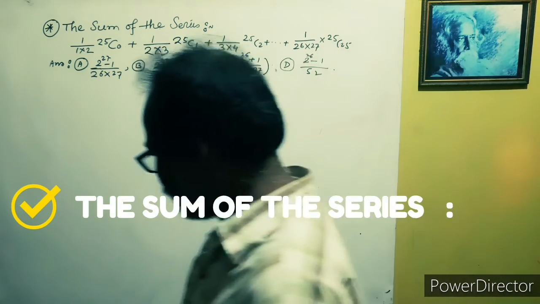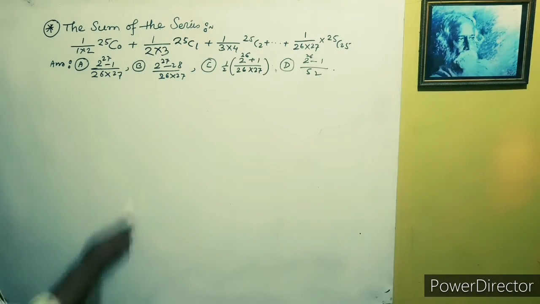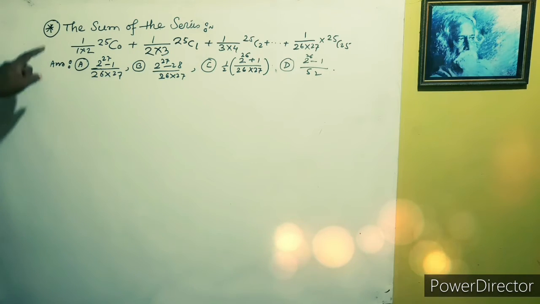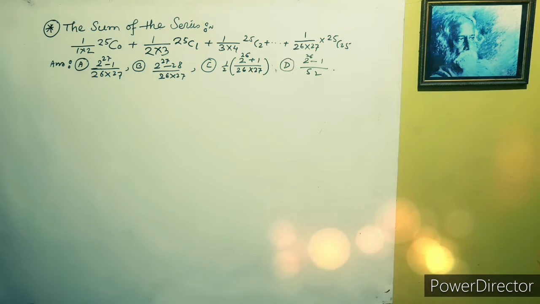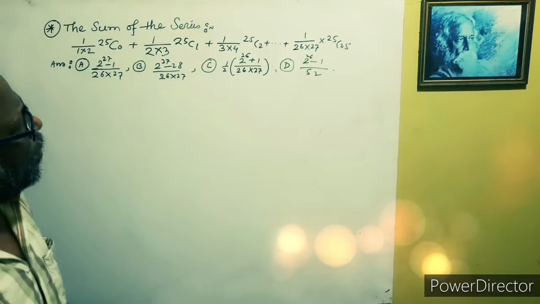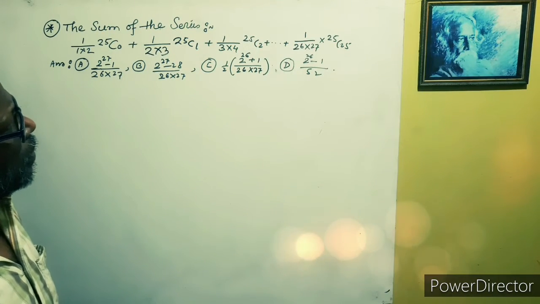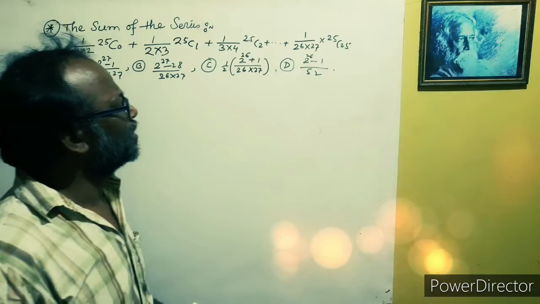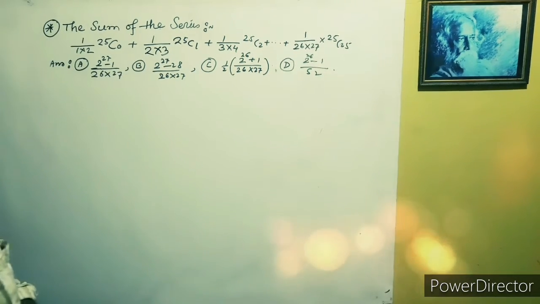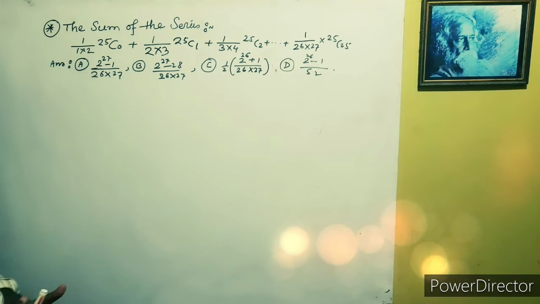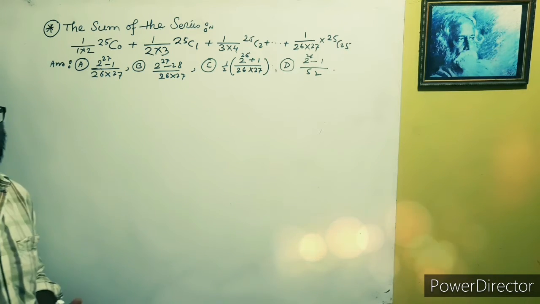Here is a problem of a series, and the sum of the series is 1 over 1 into 2 times 25C0, plus 1 over 2 into 3 times 25C1, plus 1 over 3 into 4 times 25C2, and so on, plus 1 over 26 into 27 times 25C25. Now first we have to follow this solution by the generalizing form.